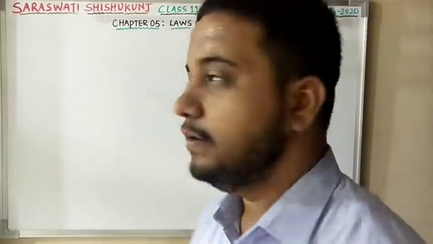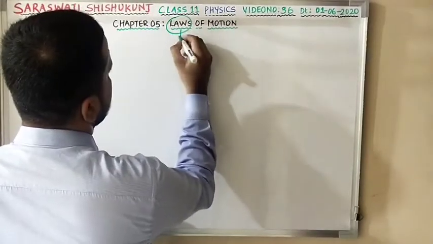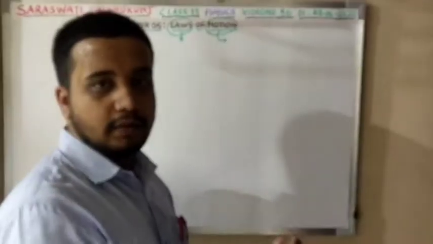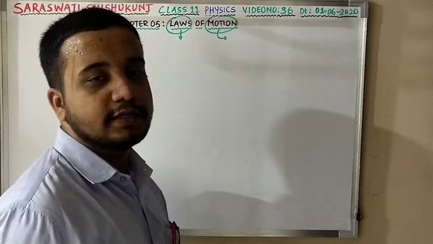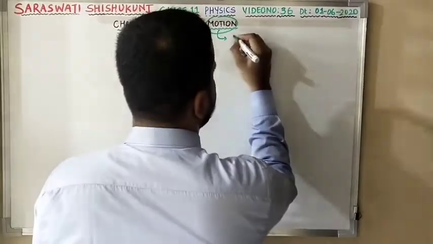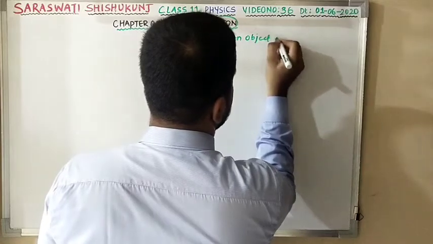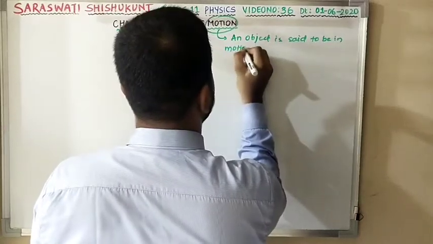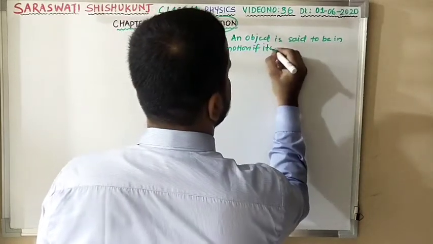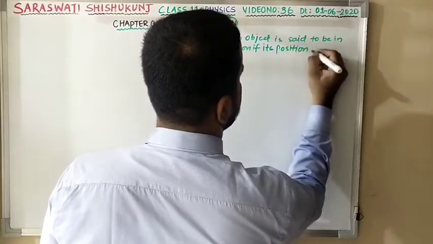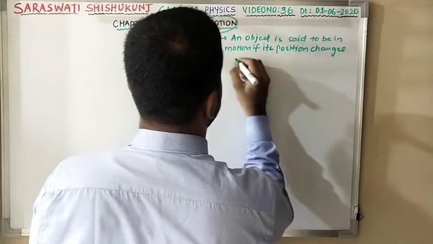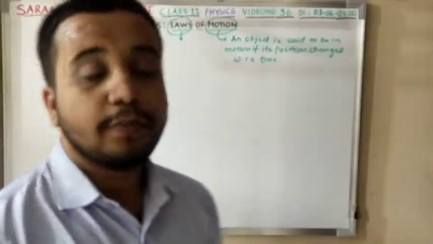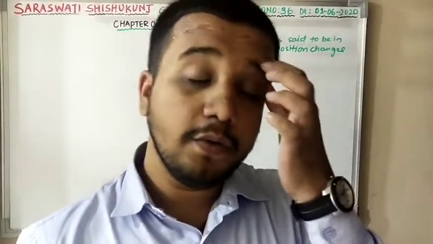Now moving to the chapter title, that is laws. And there is one more term, that is motion. Everybody knows motion. What is motion? If the position of the body changes with respect to time, then it is said that the body is in motion. So you can say an object is said to be in motion if its position changes with respect to time. Is this clear? An object is said to be in motion if position changes with respect to time.